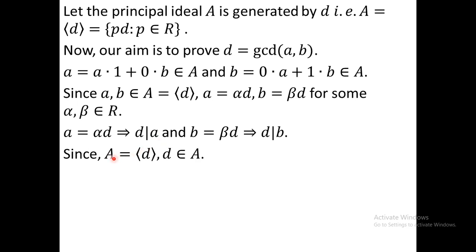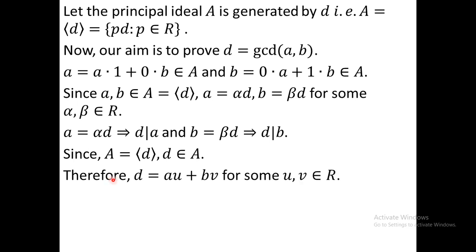Again, since A is the principal ideal generated by d, d must belong to A. Therefore d can be expressed as au plus bv for some u, v in R. You know the definition of A. We define A as the set of ax plus by, or ar plus bs, in the form ra plus sb, something a plus something b. Now our target is to prove d is a greatest common divisor. At first we show that d is a common divisor, and then we will show that d is the greatest common divisor. For that purpose we have to take another common divisor.